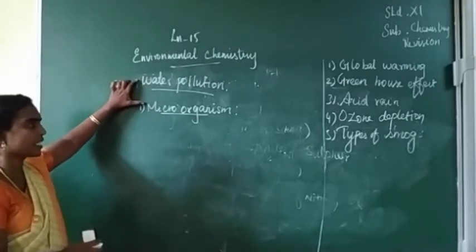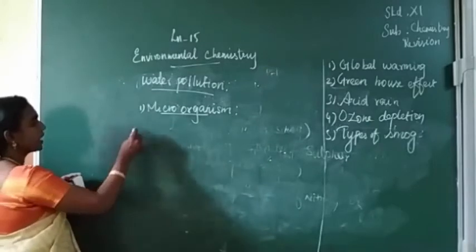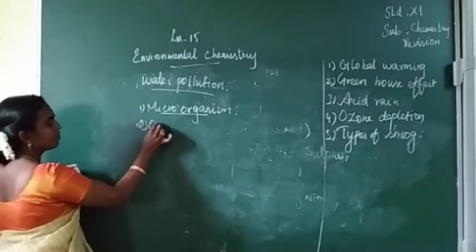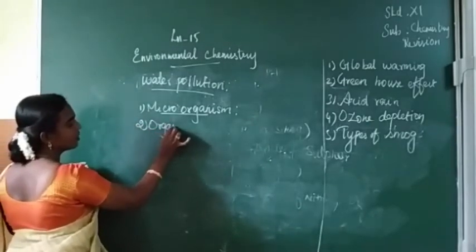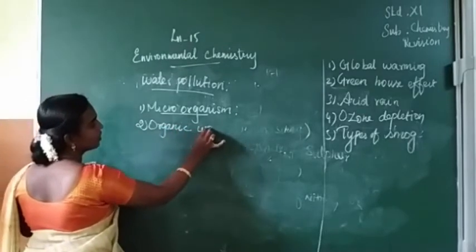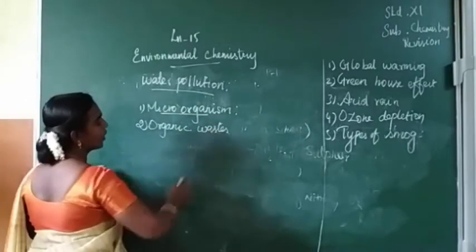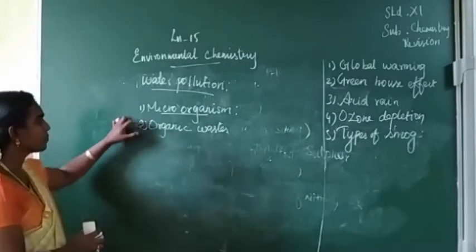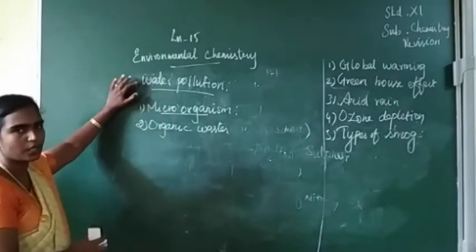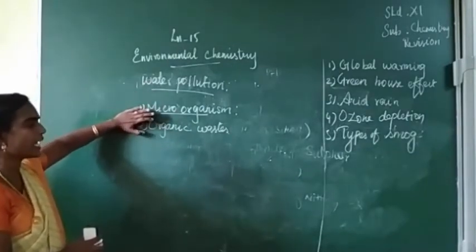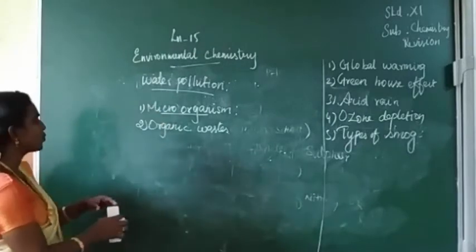So this is the first case, microorganisms. Second is organic waste. Organic waste is responsible for this water pollution. So under this we can see an important topic, that is eutrophication.